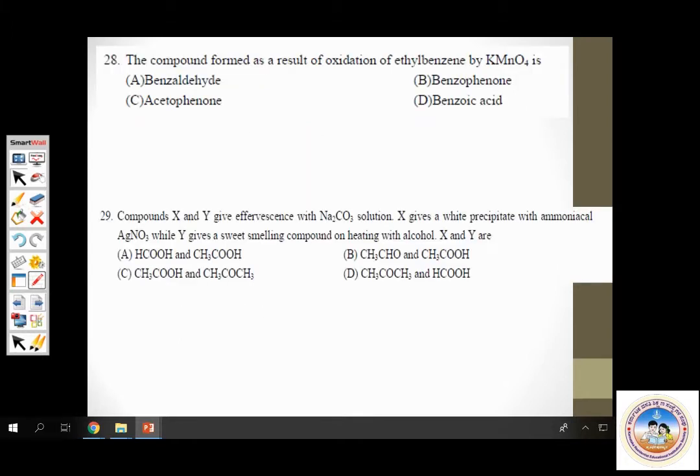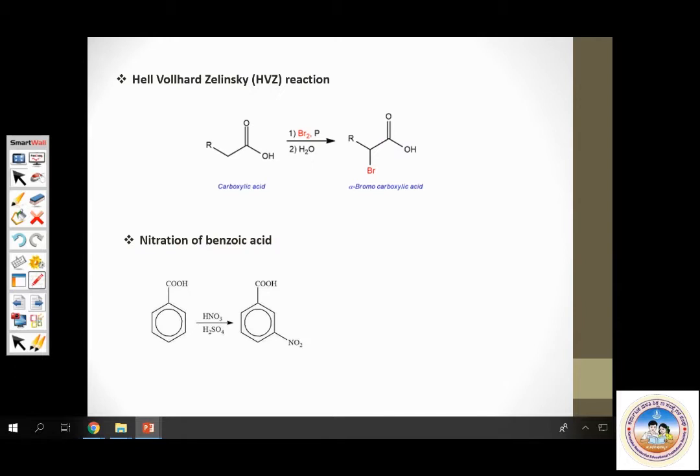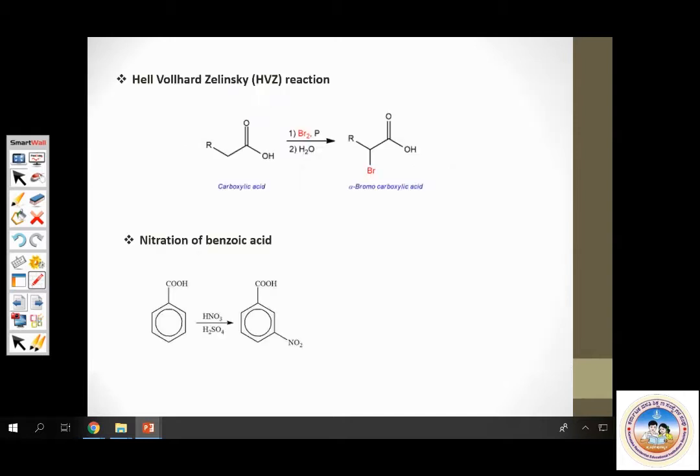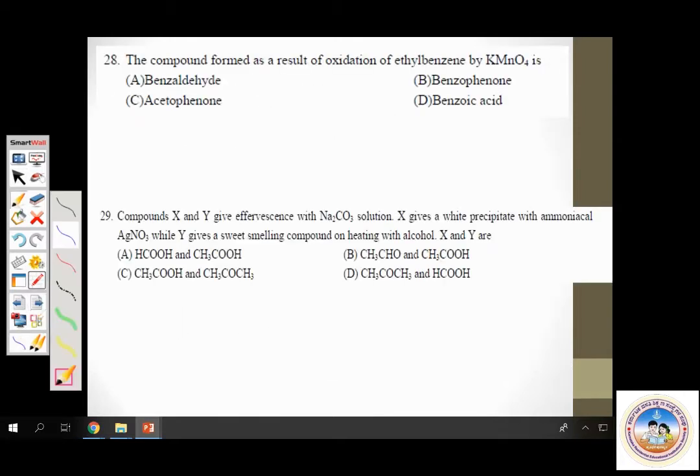Question number 28. The compound formed as a result of oxidation of ethyl benzene. So what is getting oxidized? Ethyl benzene is the compound which is getting oxidized. And what is the oxidizing agent? KMnO4, a very strong oxidizing agent. So what is the product to be predicted here?